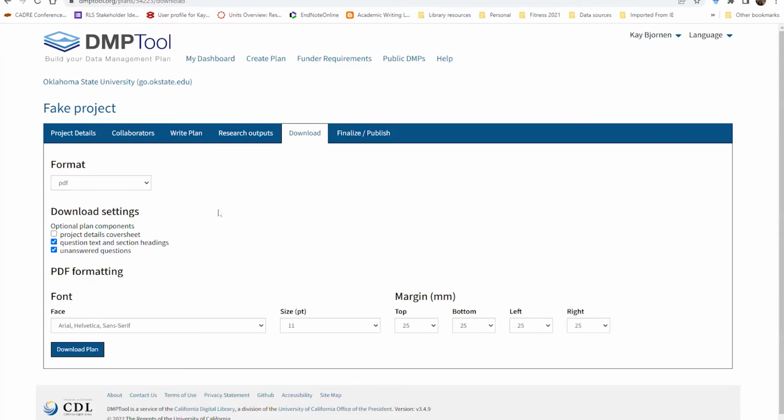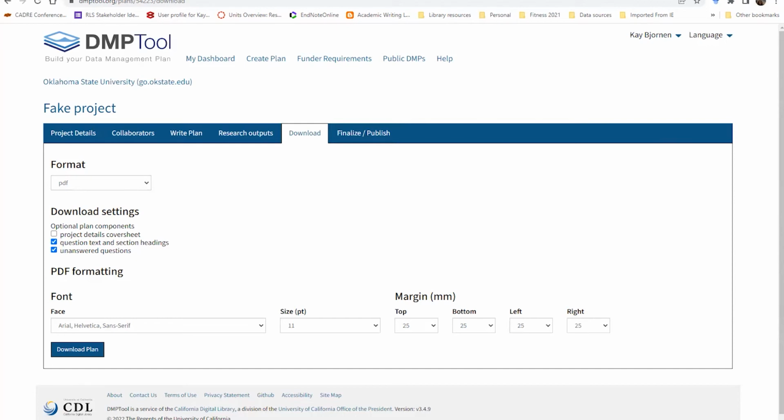Yes, I have a quick question. Okay. Is it pretty typical for funding agencies to set page limits on DMPs? Absolutely, yes. In fact, pretty typically you get a 2-page limit. And so we'll look at how you can manage that.